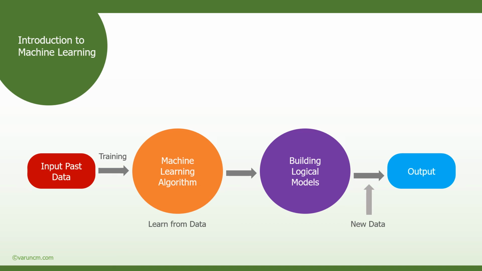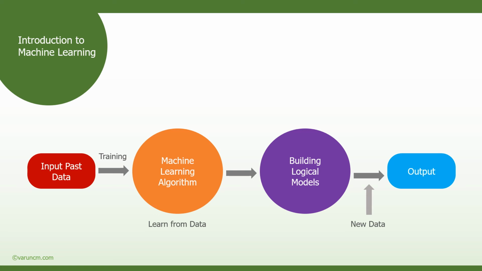So the machine learning algorithm creates the logical model which contains the various symptoms because of which this maternity death is occurring, and similarly the various reasons because of which it occurs.